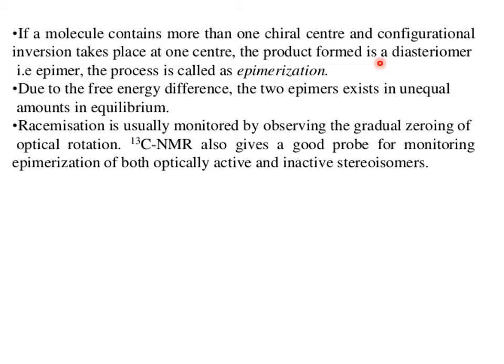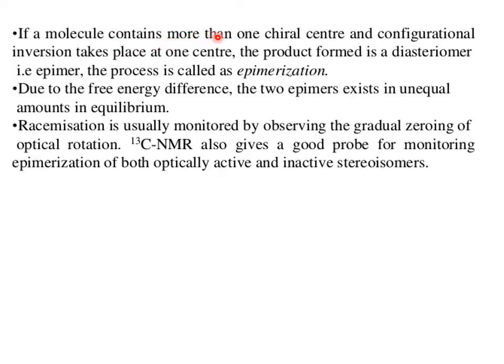Epimers are not enantiomers. It is a necessary condition for diastereomers that they contain more than one chiral center, but in enantiomers only one chiral center is important,